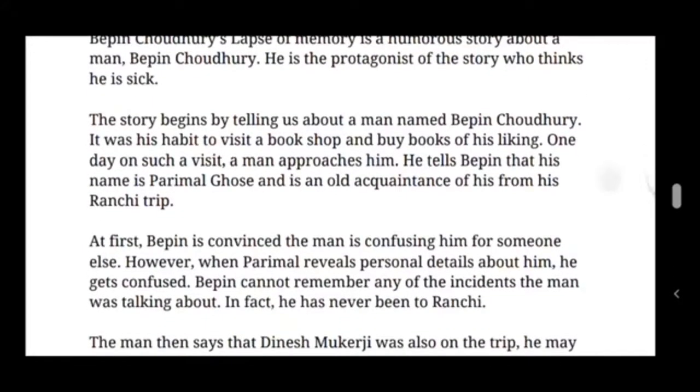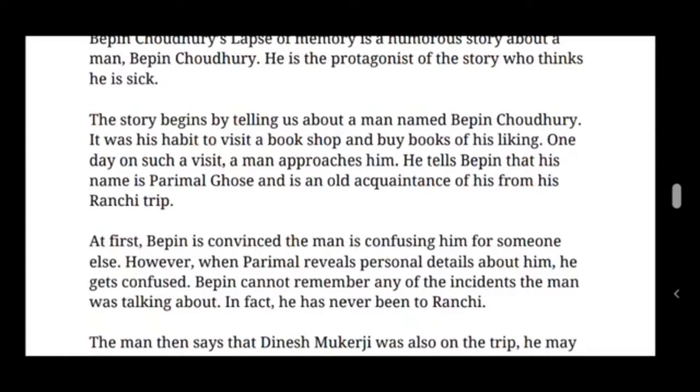So he is the main character of the story who thinks he is sick. Sick means not feeling well. Then look at the next paragraph. The story begins by telling us about a man named Bipin Chowdhury. It was his habit to visit a bookshop and buy books of his liking.